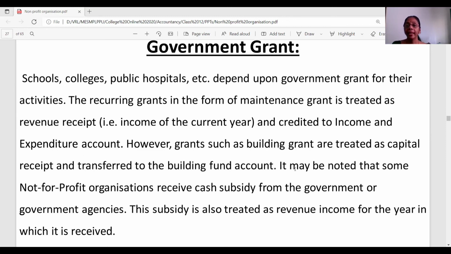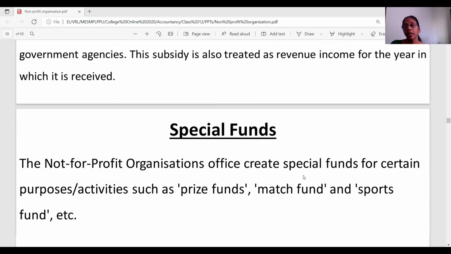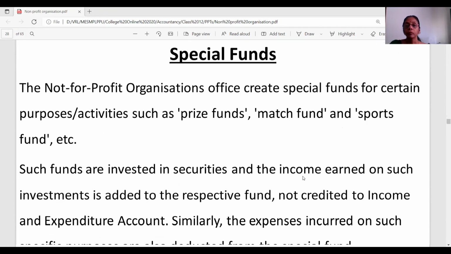Now here, if this aid is recurring in nature, that is, if it is continuously being given at periodical intervals, you can treat this as a revenue receipt. On the other hand, if a major portion has been allotted, for instance, to extend a building, where the government is sanctioning a huge sum to the NPO, in such a case this will be taken as a capital income. It depends upon the purpose and the intervals in which the government grant is received by the NPO.